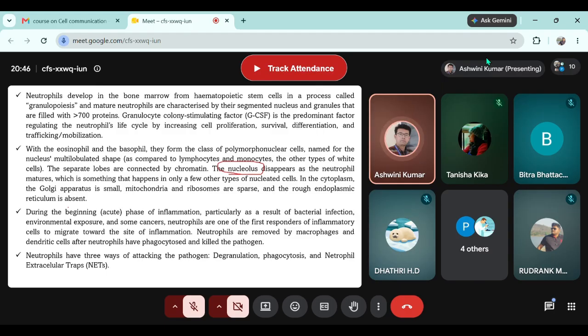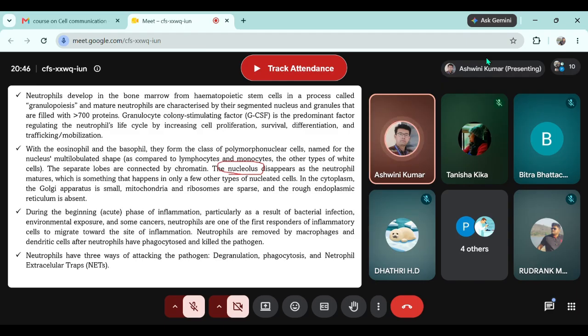Another example: in a mature RBC, there is no nucleus, right? Yes, sir. One of the reasons for disappearance of the nucleus is that mature RBCs need to accommodate hemoglobin. And therefore, there is no fresh protein synthesis in a mature RBC.